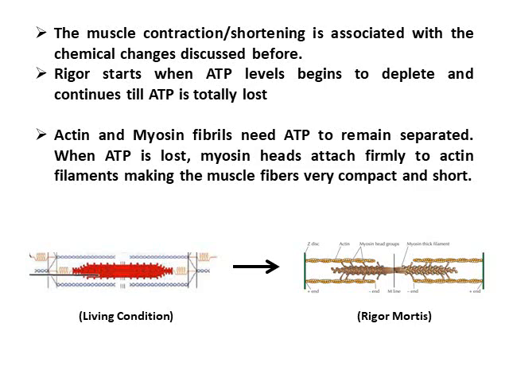In the living condition, myosin and actin are separated with a supply of ATP. After the ATP is exhausted, these heads of myosin naturally attach with the actin filaments, and gradually this bonding increases, and with its increase, the stiffening of the muscle increases.